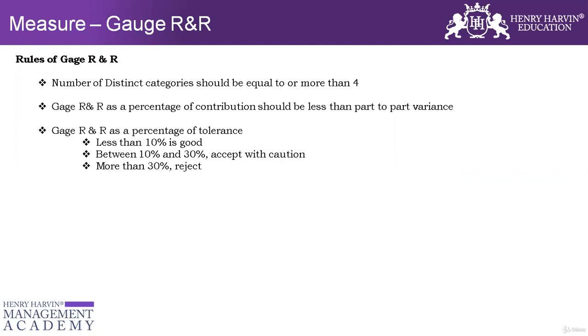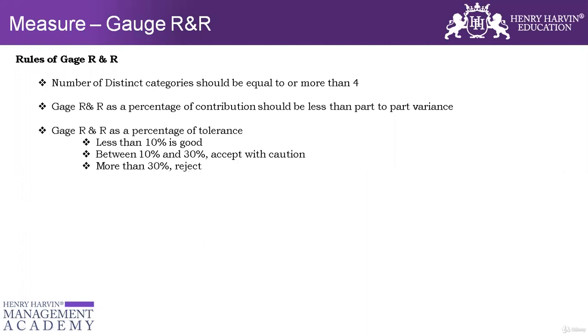I would pass it. Second, the percentage contribution of Gauge R&R should be less than the part to part variance. When I say part to part, it means transaction by transaction. The third golden rule is the percentage tolerance. If it is lesser than 10, it is good. If it's between 10 to 30, we accept with caution, because there are some places where we don't accept 10 to 30. And if it is more than 30%, we reject.